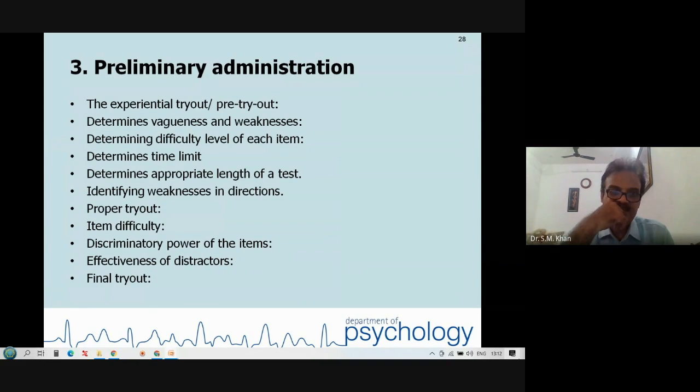Preliminary administration. Experimental tryout or pre-tryout of the test. For example, friends, if you are trying to develop a test, and you have 3 or 4 subconstructs or subdomains or factors of the test, then minimum 3 items must be there for each factor or each dimension, minimum.